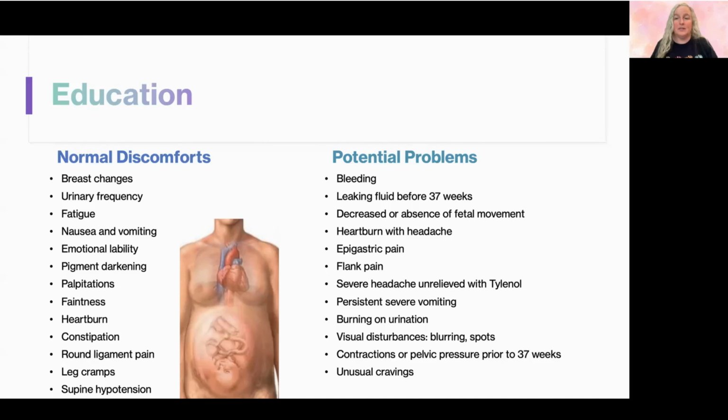Persistent severe vomiting could be a sign of hyperemesis. Burning on urination, so urinary frequency is normal, but burning is not, so that could be a sign of a UTI. Visual disturbances, blurring, spots in her vision, also concerning for preeclampsia. Contractions or pelvic pressure prior to 37 weeks could be signs of preterm labor. And then unusual cravings could be signs of pica. So any of these symptoms she should report. Any of the things on the left column are things we can reassure are probably normal findings. Anything on the right column are things she should tell us about.